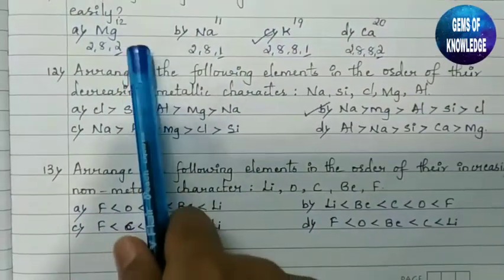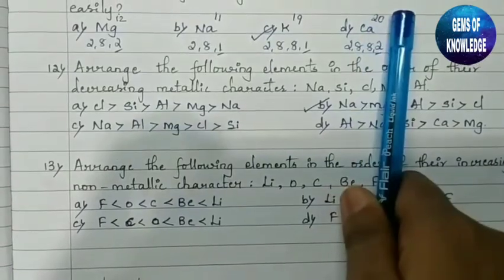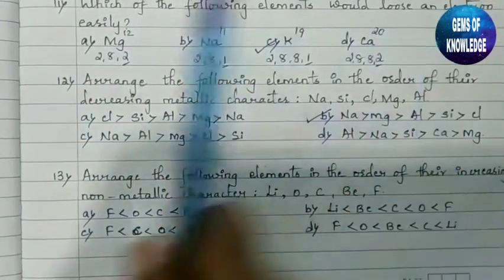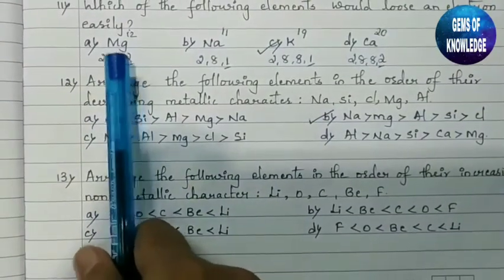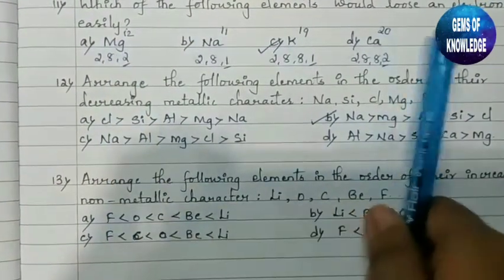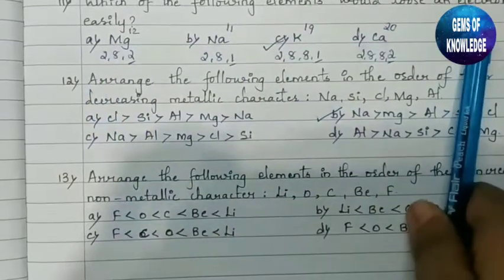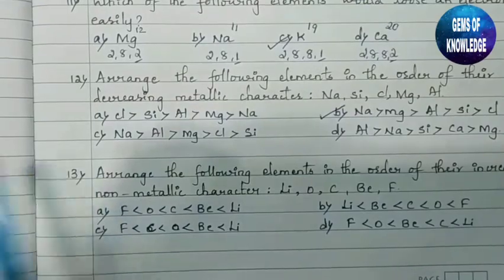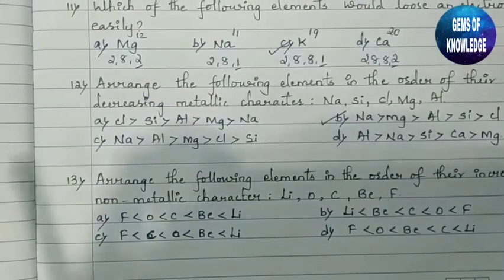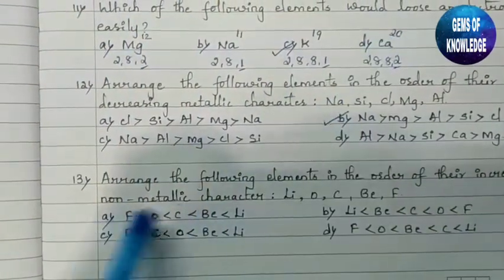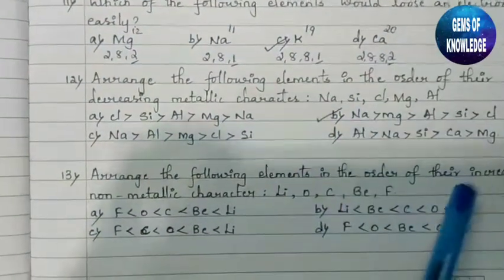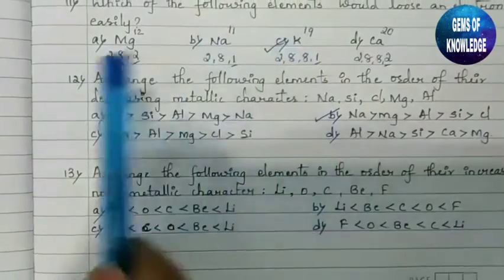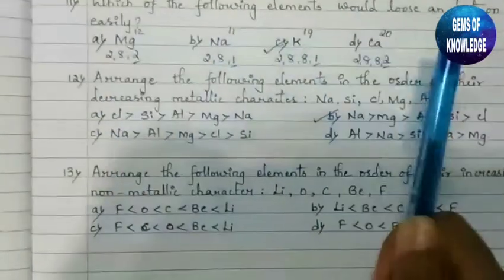Similarly, if the metallic character is decreasing, non-metallic character will be increasing, exactly the opposite. So here the same question has been asked. The non-metallic character will increase when moving from left to right of the periodic table.